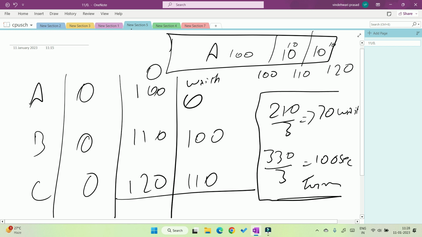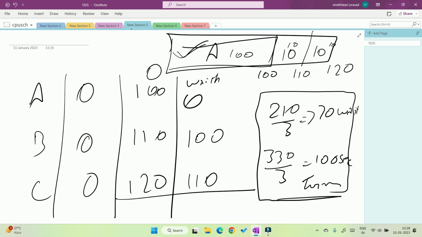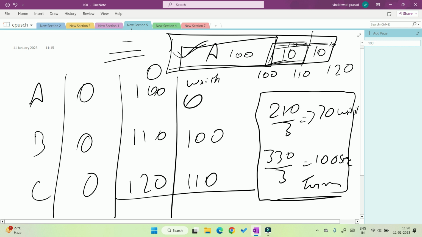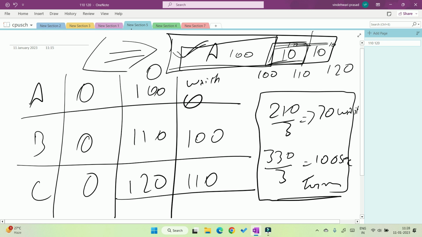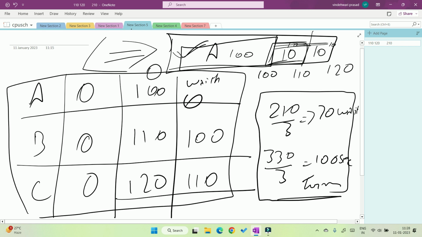So the convoy effect says that in first come first serve, if the first process takes a lot of time, then other processes have to wait a lot of time, and that is very bad, because if the shorter processes completed first, then the average waiting time would decrease very much. So starvation or the convoy effect is the biggest disadvantage of first come first serve: if the first process takes lots of time, then other processes have to wait till the first one completes.